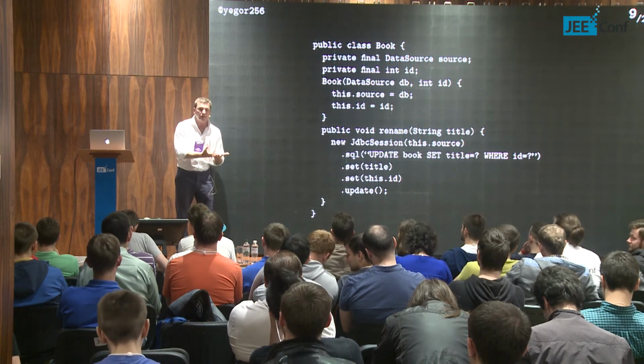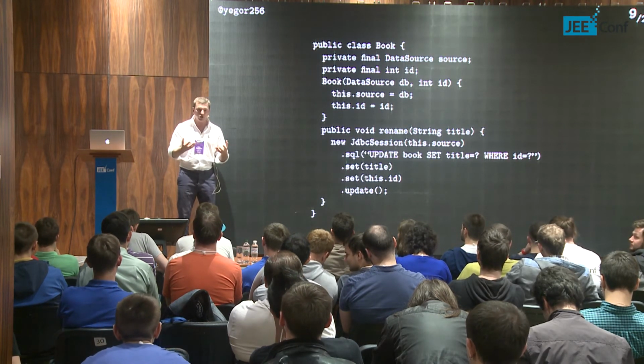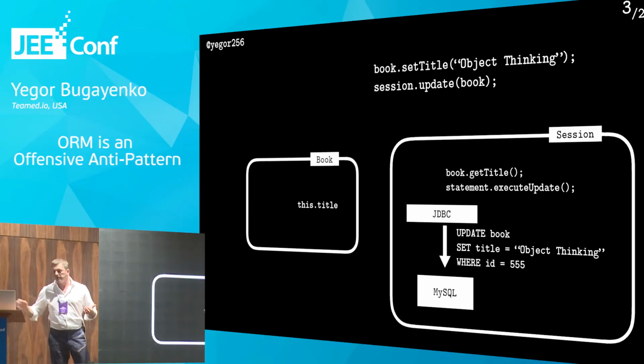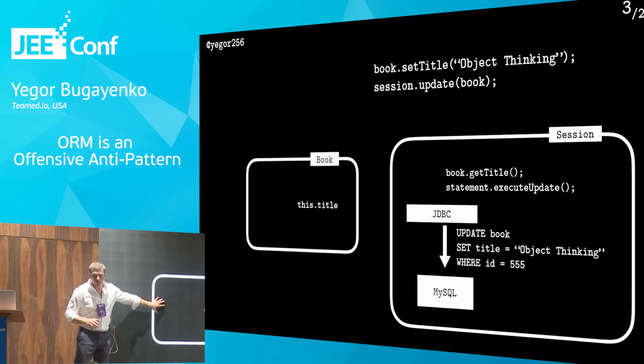So we don't encapsulate the functionality anymore, because the functionality of working with the data stays in two different places. So we have some functionality here, which is really minimal, and then a lot of functionality over there, which tells us how we're going to connect to the database, how we're going to store it there, how we can manage the data. So we split the project into two parts. And of course, this part is extremely flexible, but it's not an object anymore, because it doesn't encapsulate its functionality. Because there is no functionality there.